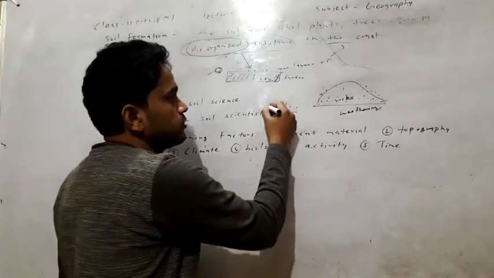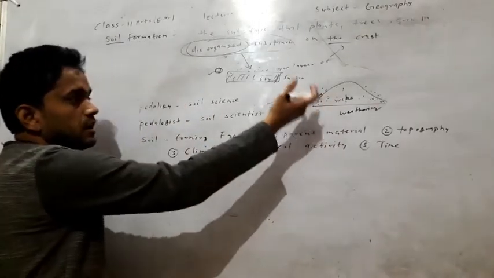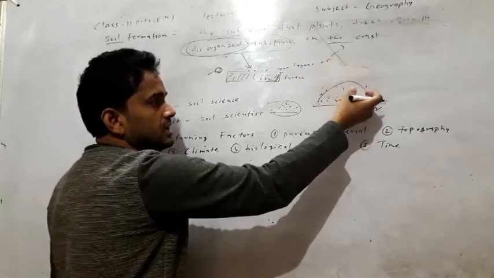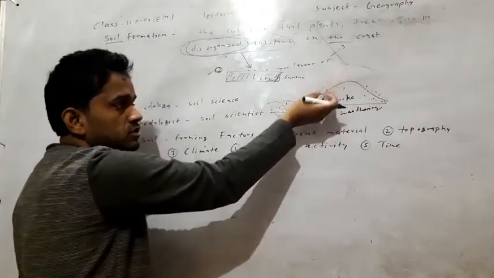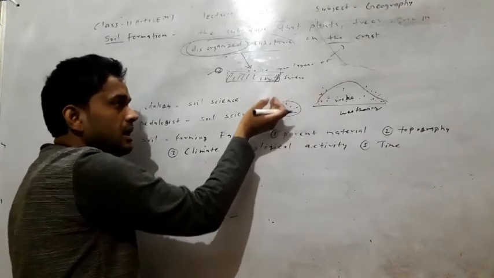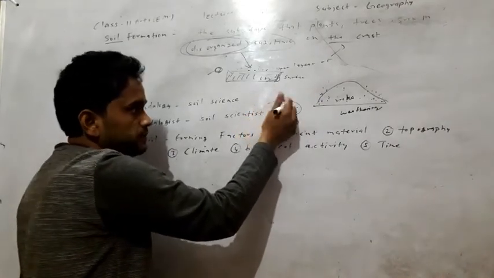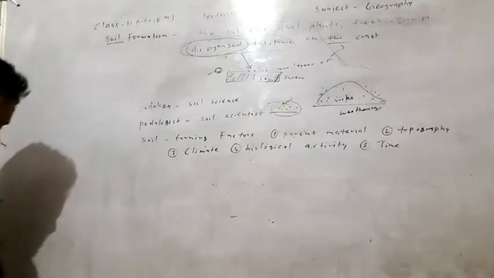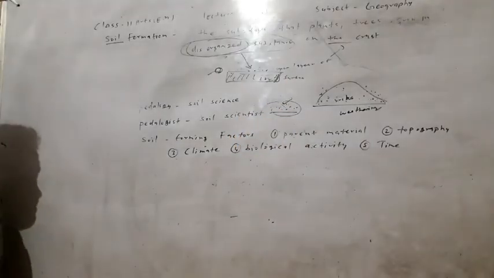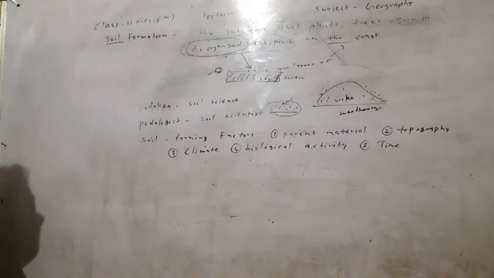Then the formation of soil is a simple process. The weathering of the rocks scatters many types of particles, और ये जो particles हैं, इनका क्या हो रहा है? By the erosional factors, और ये क्या हो रहा है? Deposition in another place in scattered form, that is known as soil. Clear?